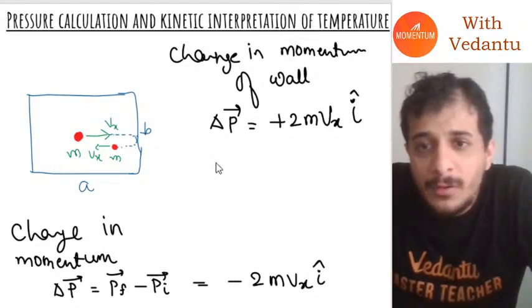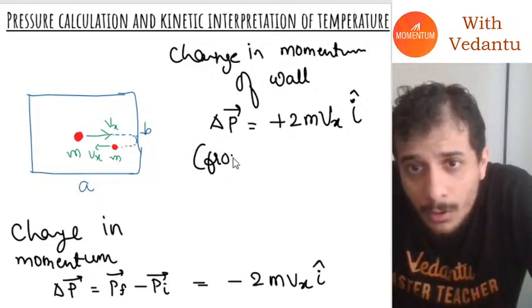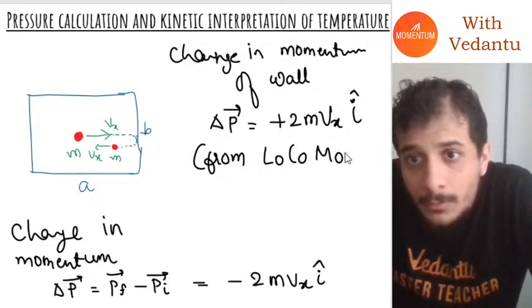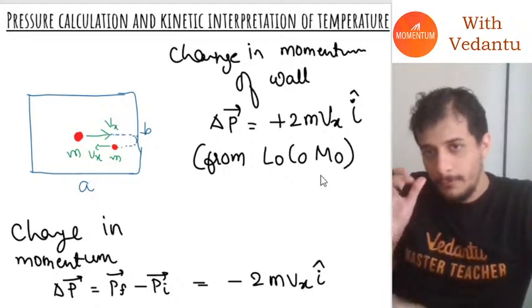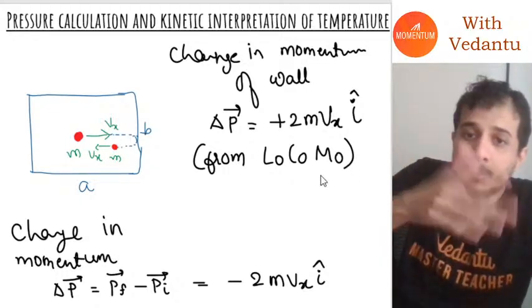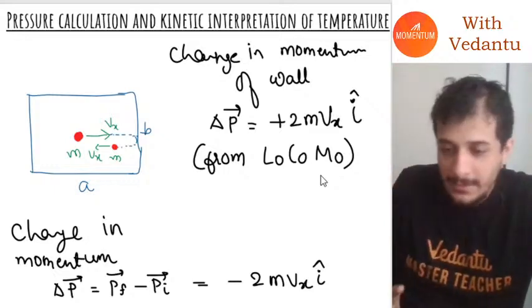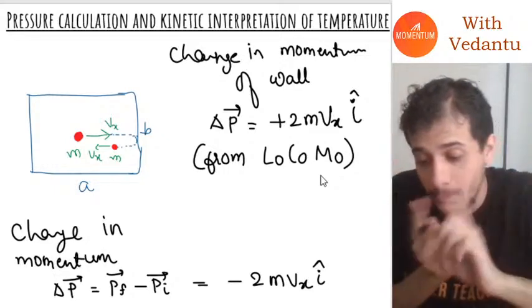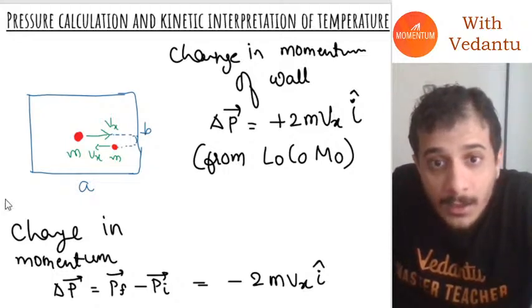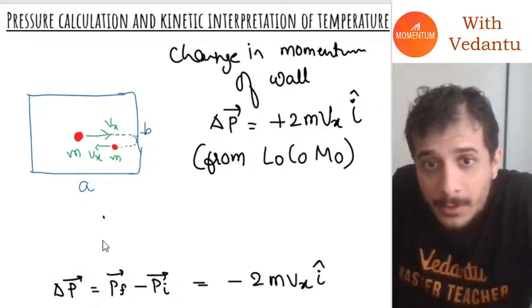Where does this come from? This comes from the law of conservation of momentum. If the momentum of the molecule is decreasing, the momentum of the wall is supposed to increase. The total momentum has to remain constant. I hope everybody is following.